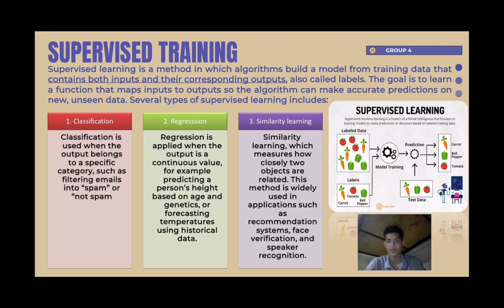The third part is similarity learning, which measures how close 2 objects are related, such as for recommendation systems, including face verification and speaker recognition.